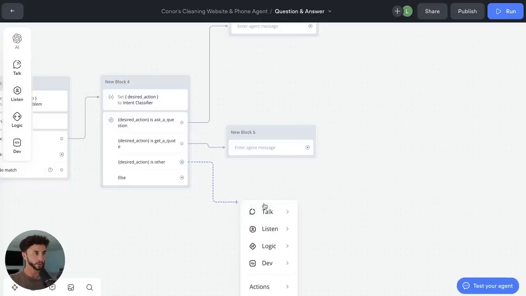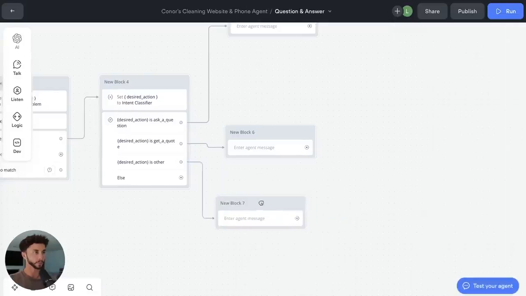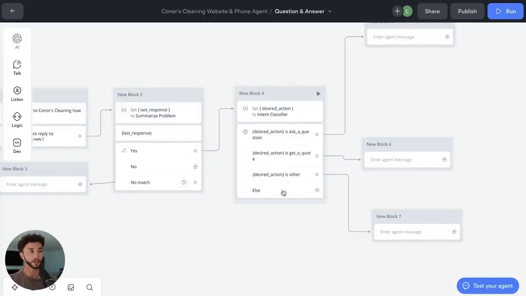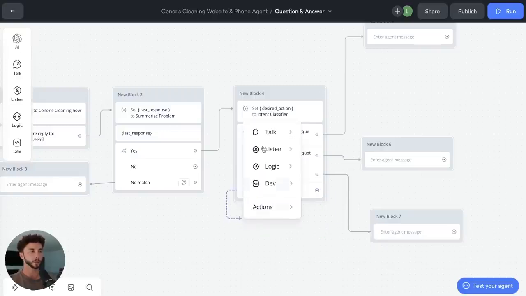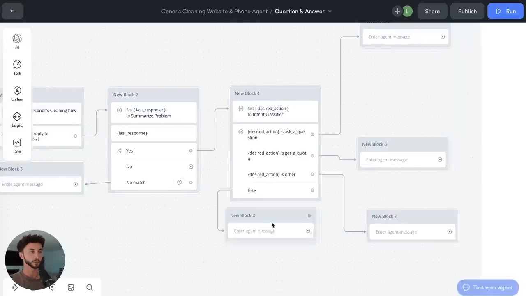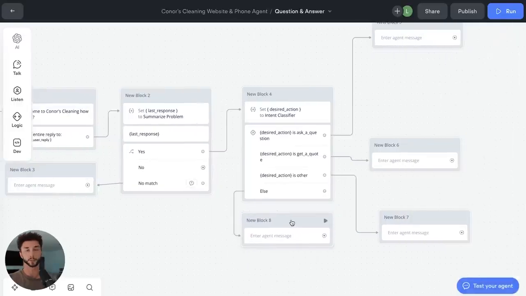Other, this is going to be sort of error handling. And if it's else, that means that the LLM step here hasn't outputted any of the labels that we told it to, and it's likely thrown in a bunch of rubbish. So this is sort of an error handling step. Should say, sorry, something went wrong, at least during this prototyping phase.